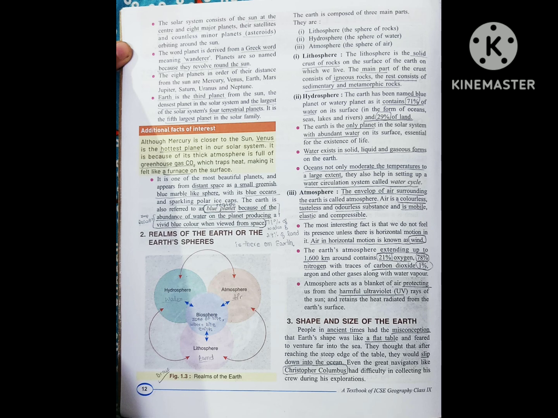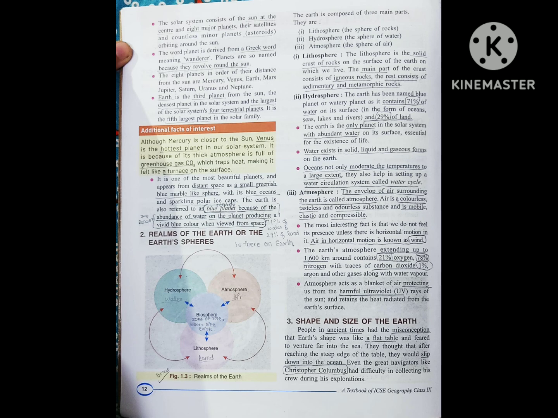Next point is the 8 planets in order of their distance from the sun are Mercury, Venus, Earth, Mars, Jupiter, Saturn, Uranus, and Neptune. We all knew about this. And next point is Earth is the 3rd planet from the sun, the densest planet in the solar system, and the largest of all the solar system's 4 terrestrial planets. It is the 5th largest planet in the solar family. Earth is the 5th largest of all the 8 planets, and it is the 3rd planet from the sun, and it is the densest and the largest of all the 4 terrestrial planets.